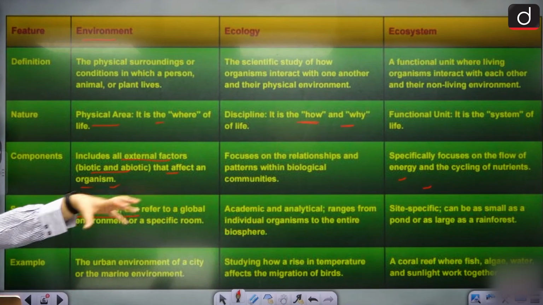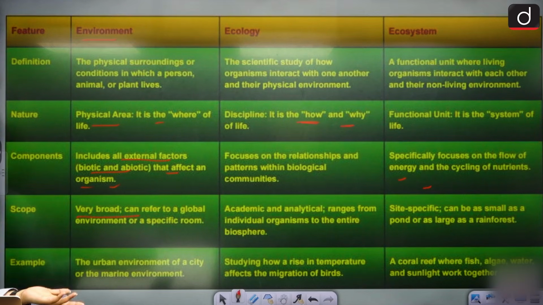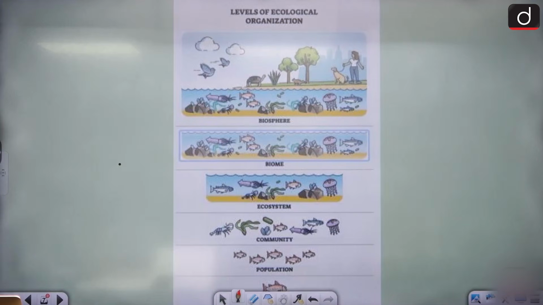And as for ecosystem example, a coral reef. Very simple example. You take a small pond also. That is also your ecosystem. Clear? Yes? Is that absolutely clear? Let's look at its stages. Let's look at its levels.